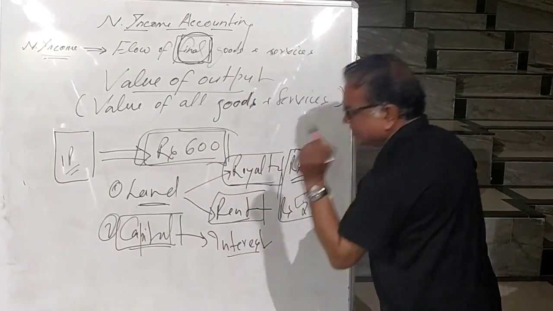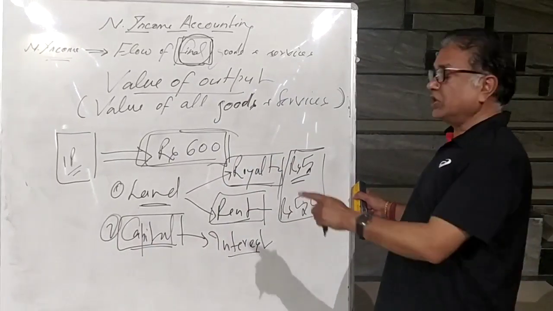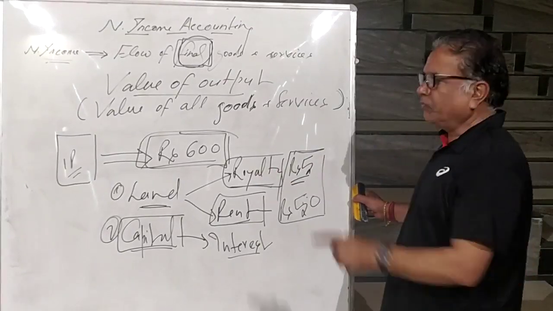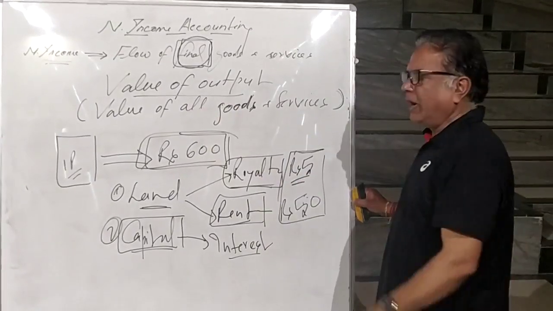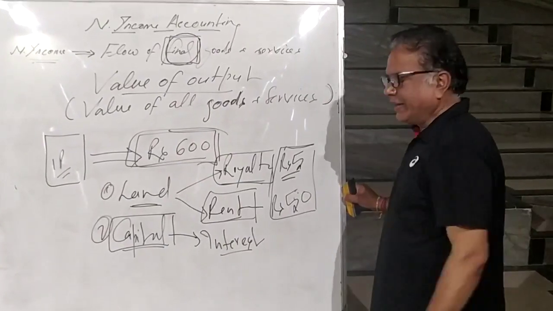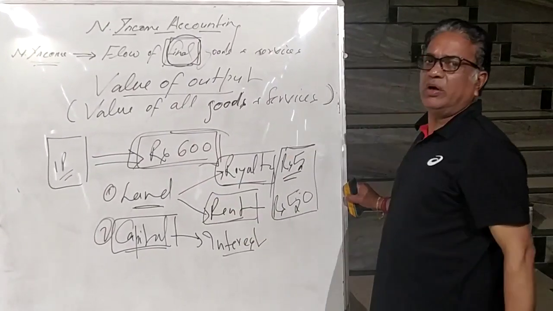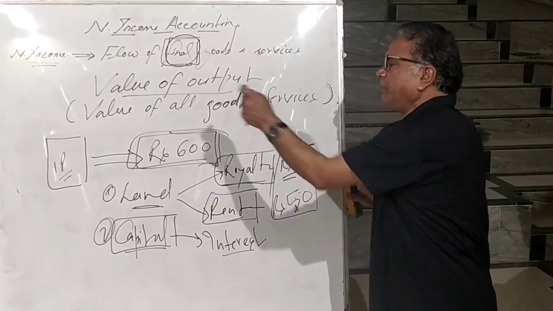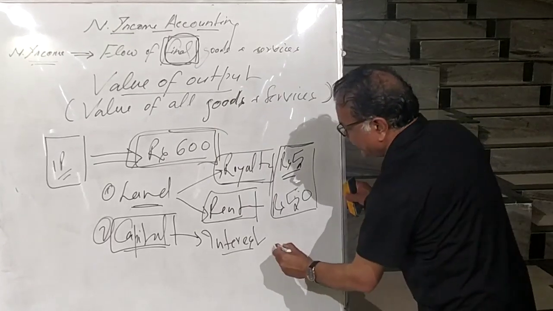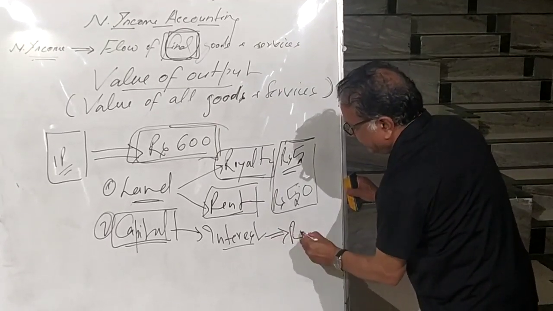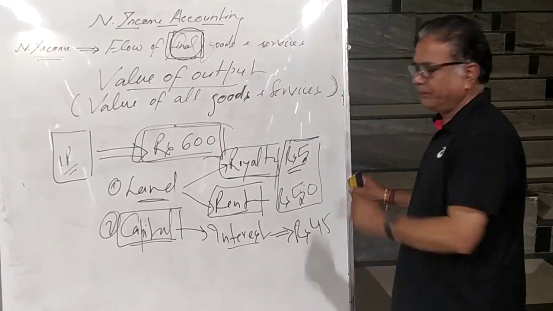So what is interest? It's a payment made against the use of capital. Against the capital taken for starting the business, the payment is called interest. Suppose per packet the interest comes to approximately rupees 45.